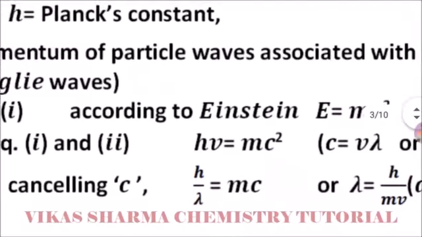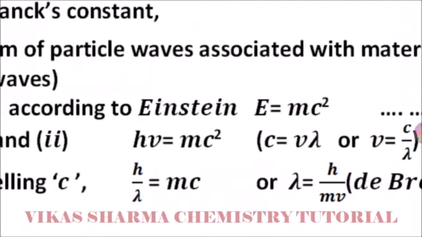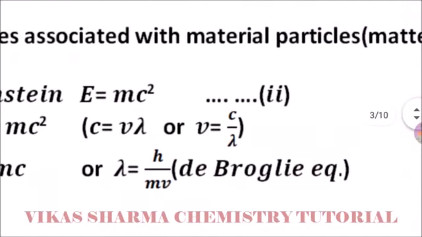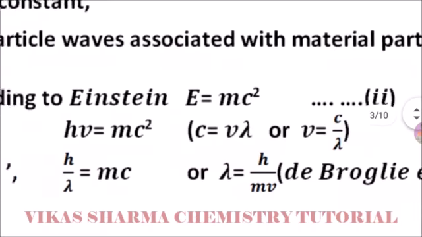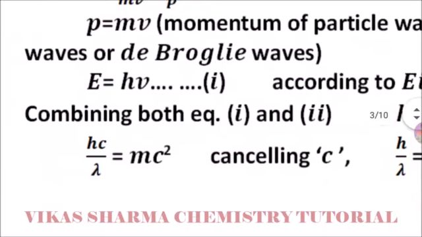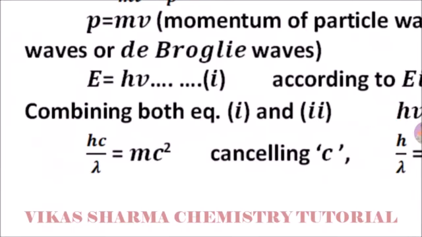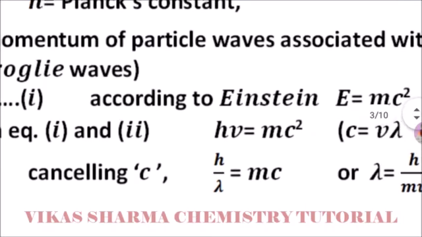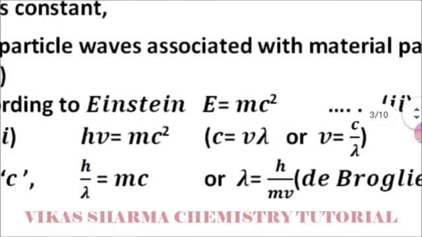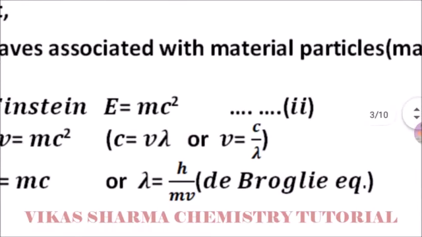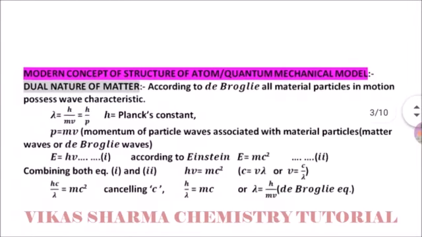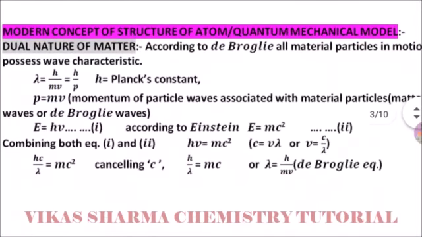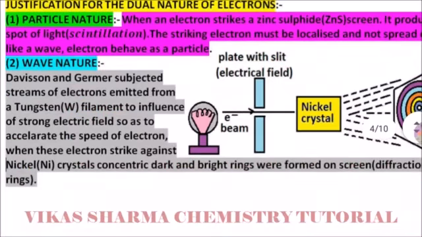So hv is equal to mc square, and c is equal to v lambda, or nu, the sign of frequency, is equal to c divided by lambda. So h c divided by lambda is equal to mc square, cancelling c. So h divided by lambda is equal to mc, or lambda is equal to h, the Planck constant, divided by the momentum. This is the de Broglie equation. The new concept came after the de Broglie equation. It is known as the modern concept.